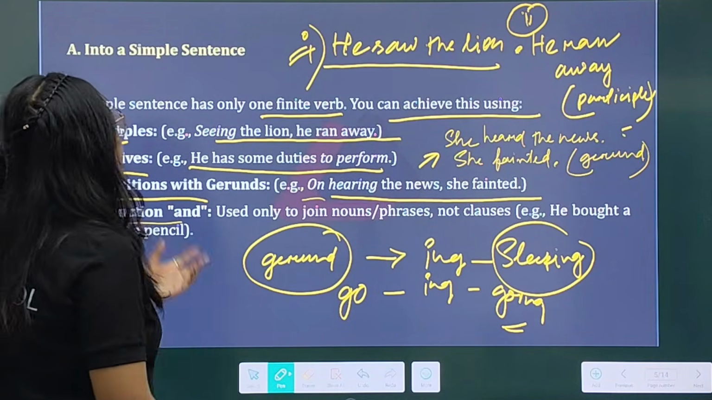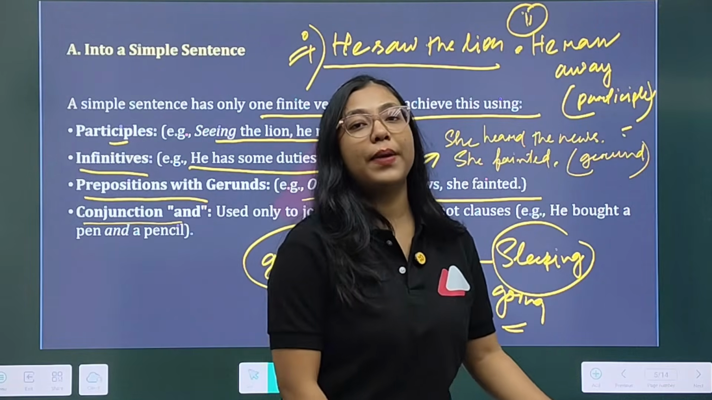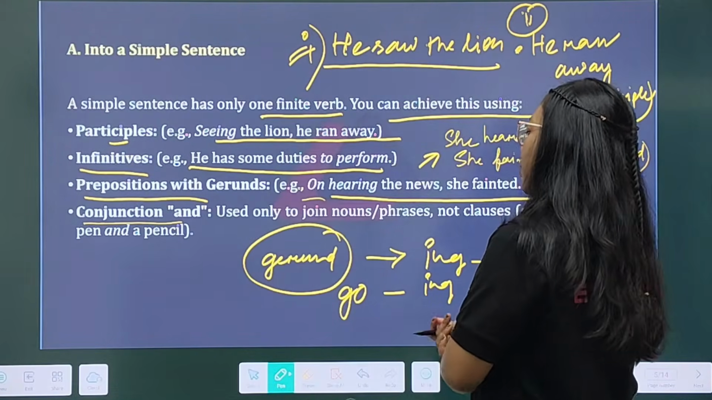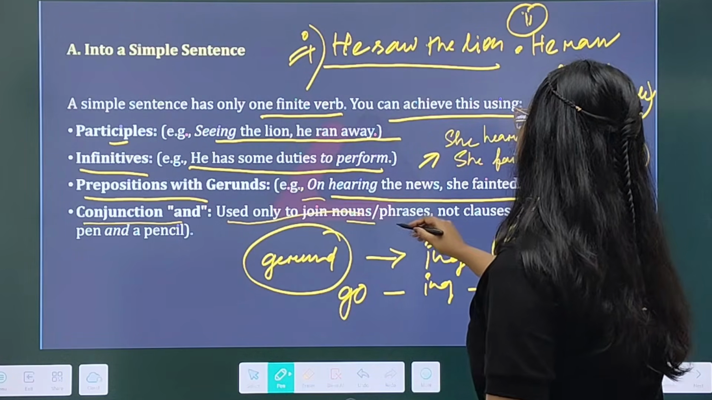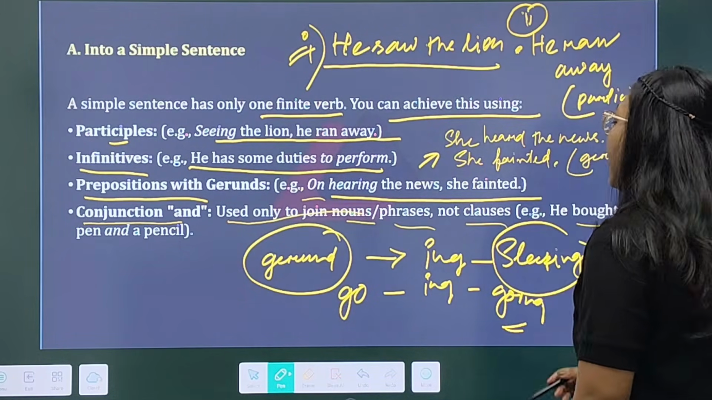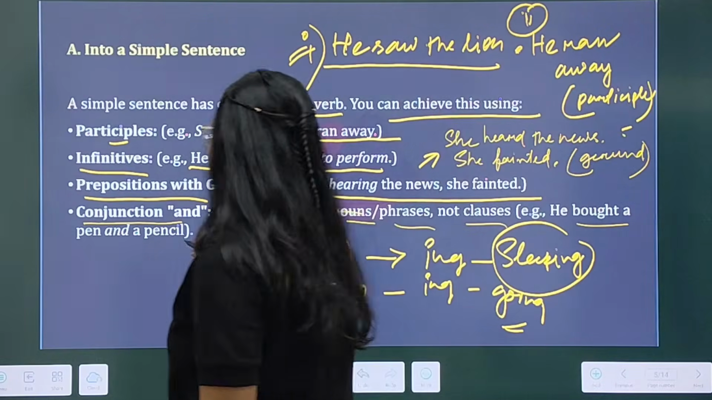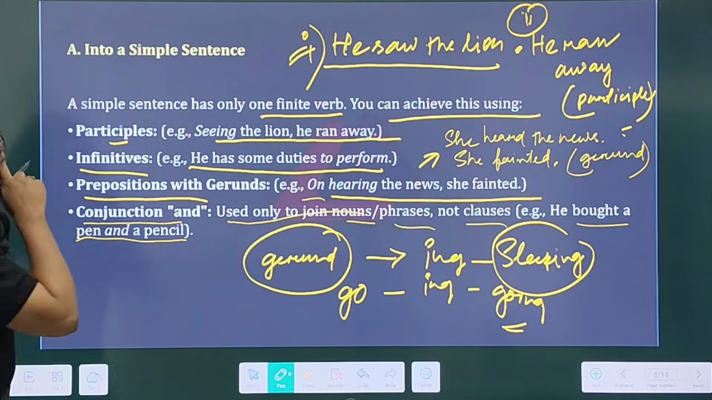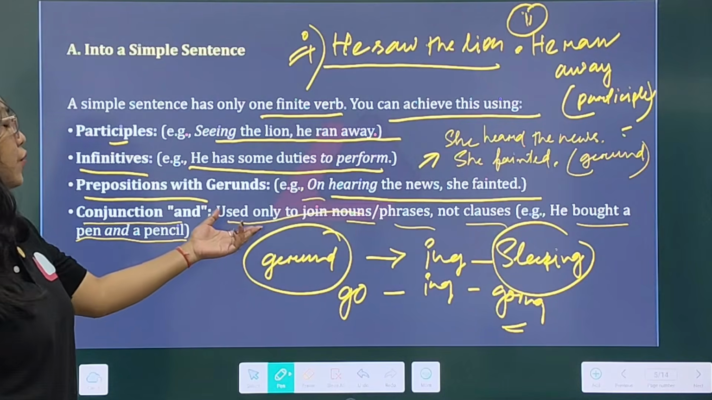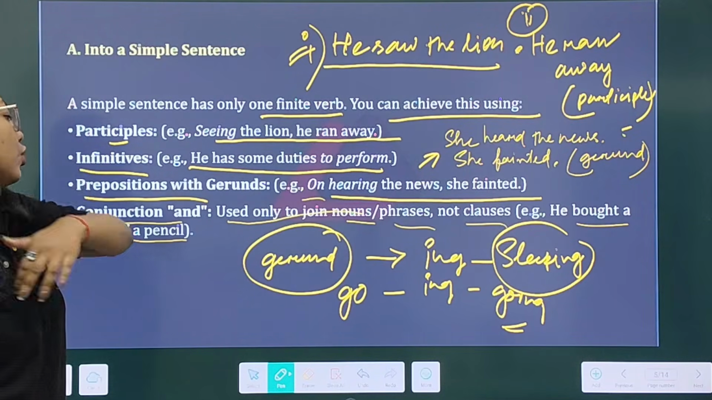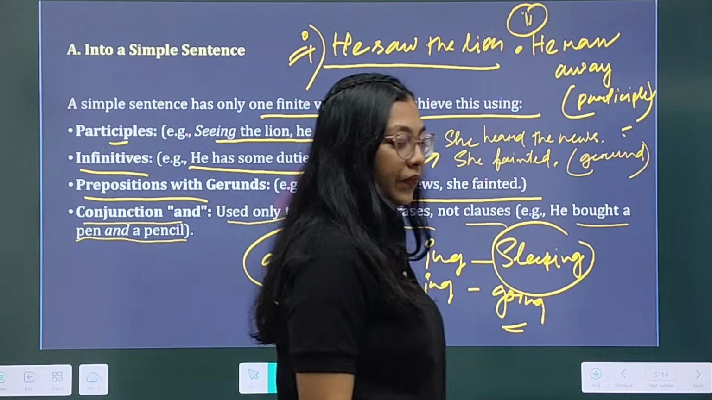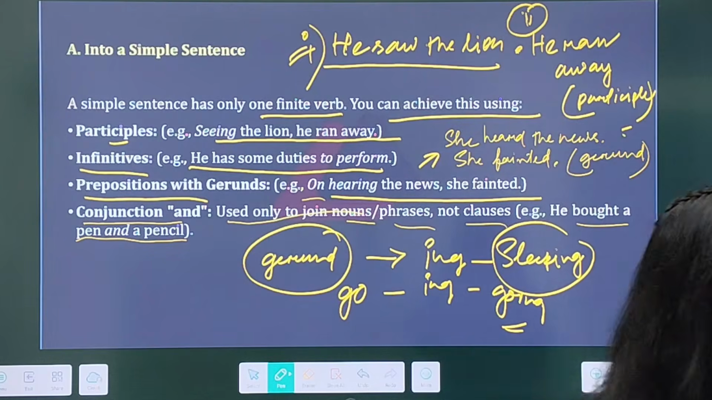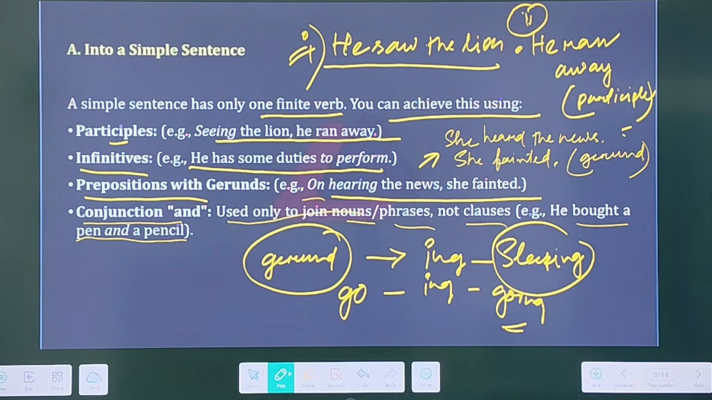Now how can we combine using a conjunction? A conjunction is used only to join nouns and phrases, not clauses. Example: he bought a pen and a pencil. Okay, using the conjunction and, I combine them. He bought a pen and a pencil. Clear? I hope it's clear for you.